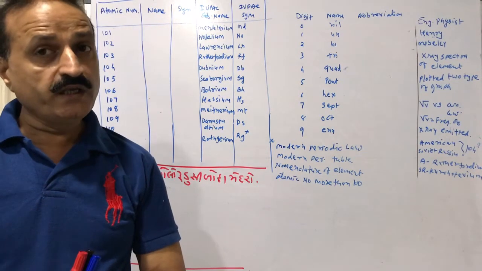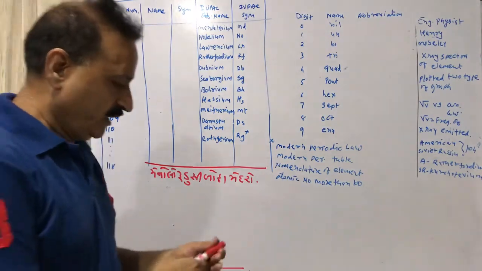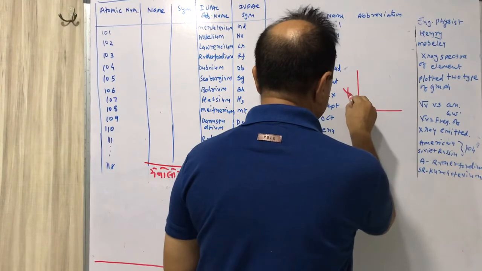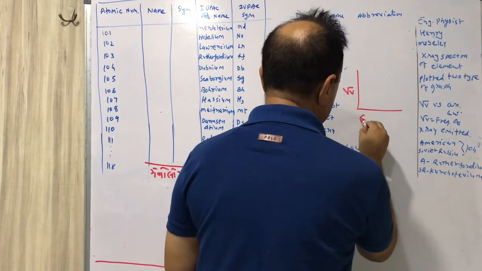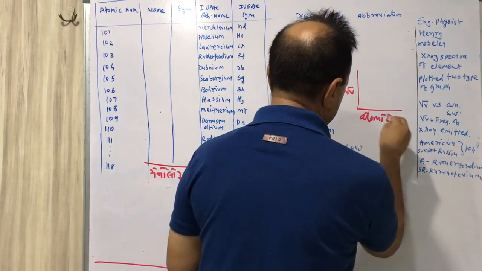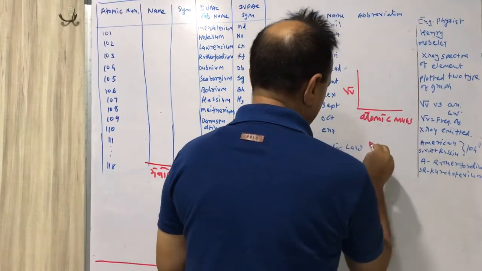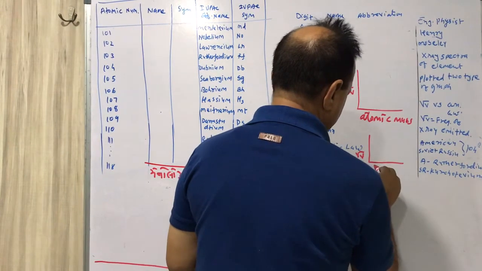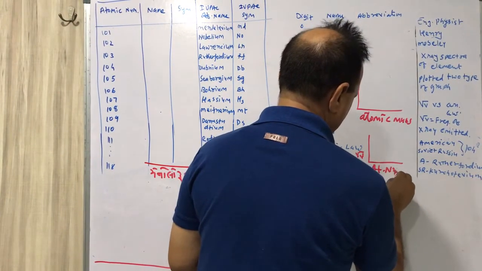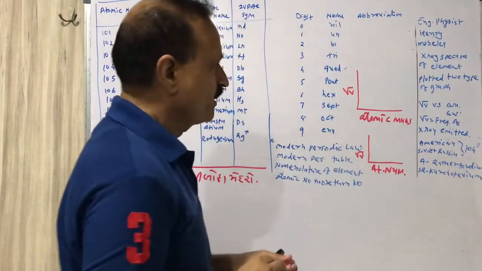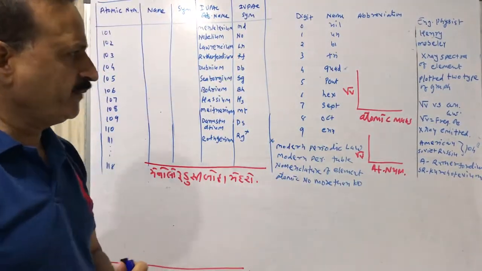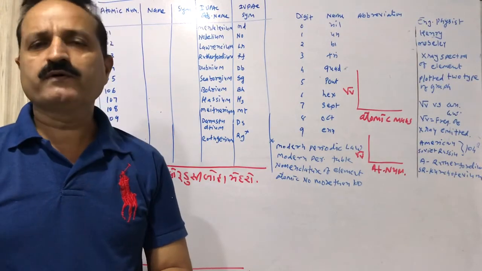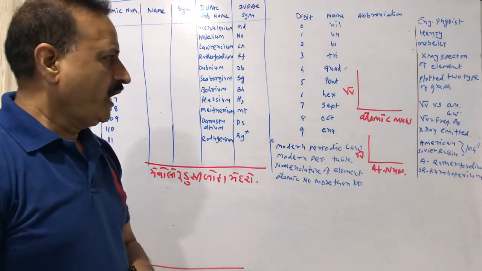The second graph he plotted was root ν versus atomic number. Root ν is the frequency of the X-ray emitted.